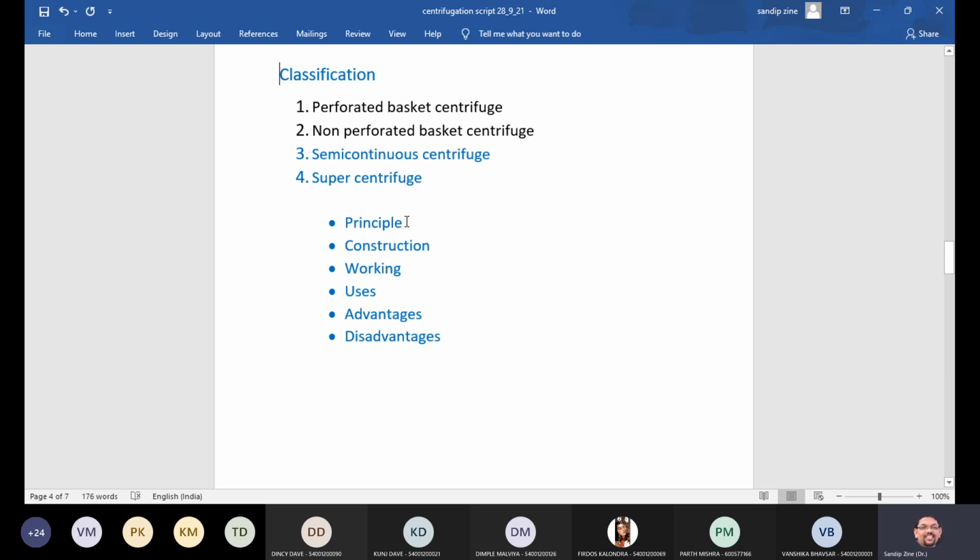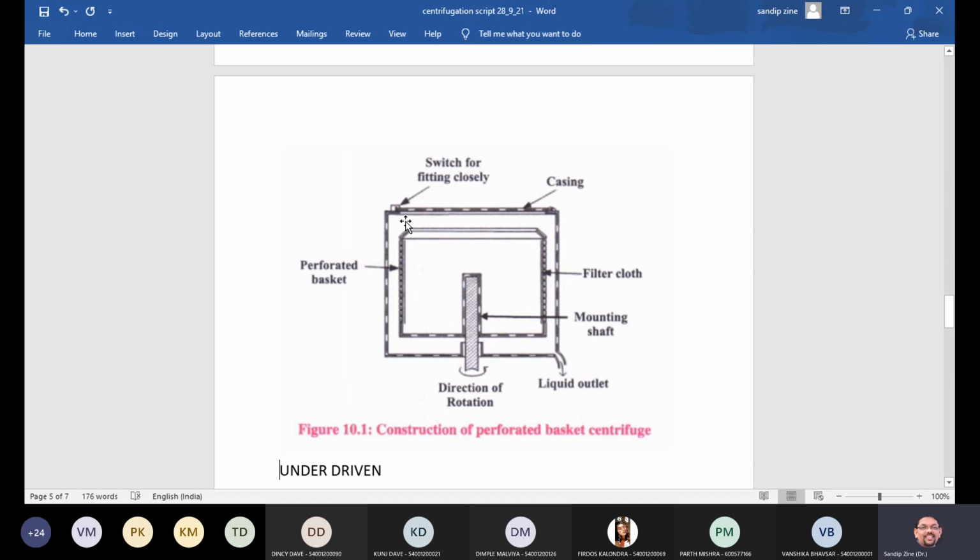We will see what the principle of the perforated basket centrifuge is, what its construction is, then the overall working pattern, then the uses of this centrifuge, and then what the advantages and disadvantages of this centrifuge are. Is this point clear? So the first equipment that we will consider for discussion is the perforated basket centrifuge.